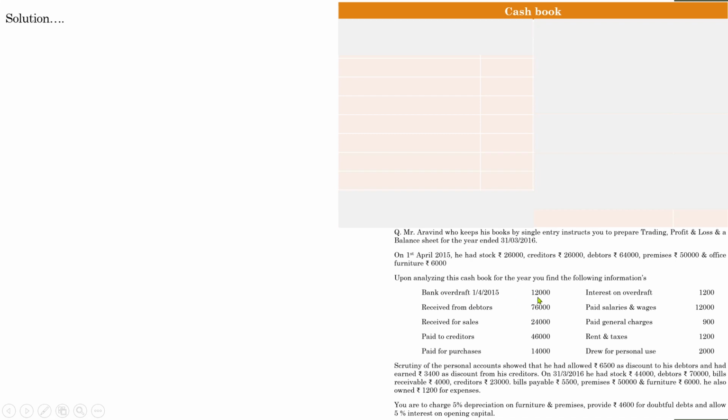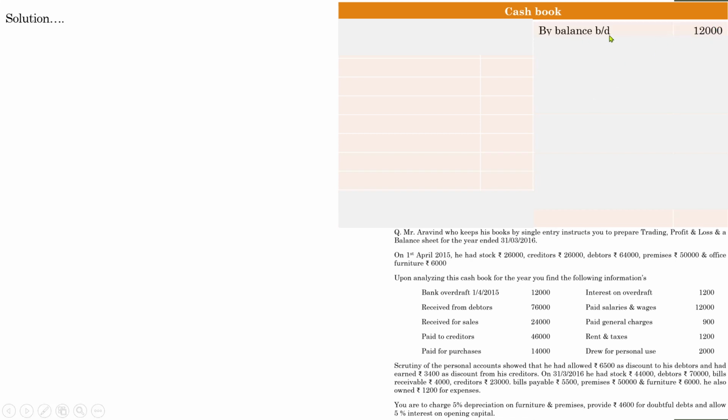We know that cash is an asset, so it is an asset account, and an asset account has a debit balance. Since the opening is a bank overdraft, we start our cash book with a credit balance of 12,000.